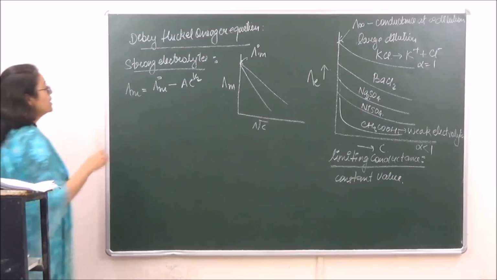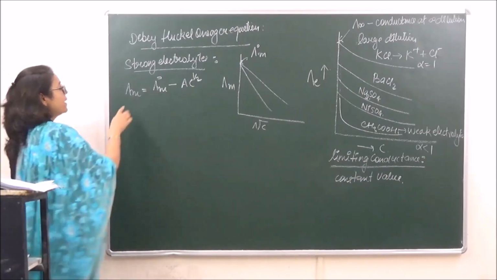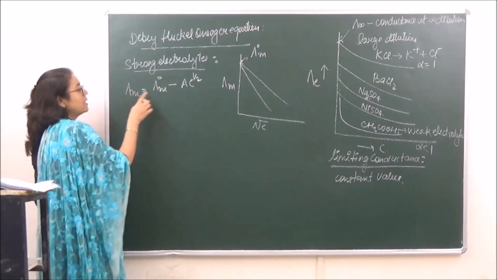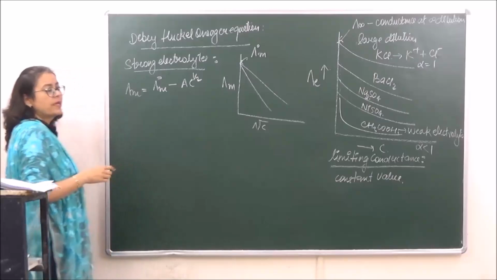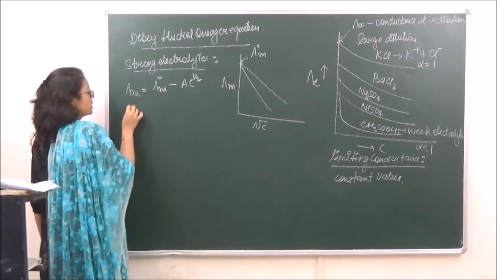Clear? Now what does each of these signify? Lambda m is the molar conductance at any concentration. Lambda m naught is the molar conductance at infinite dilution. A over here is a constant.